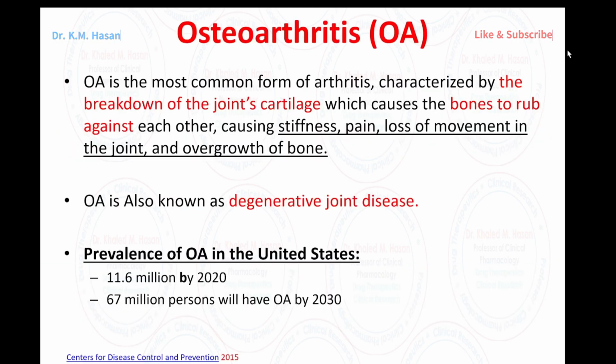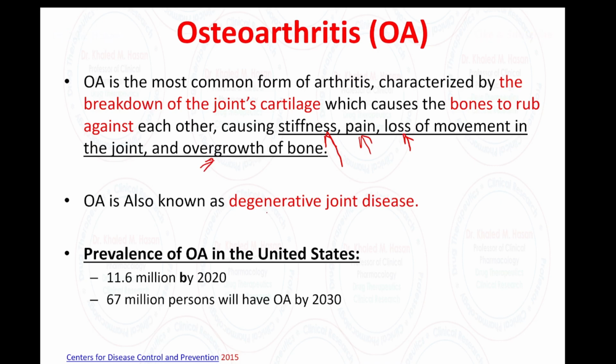Osteoarthritis is considered the most common form of arthritis, and is characterized by breakdown of the joint cartilage, and this will make the bones rub against each other. This will lead to joint stiffness, pain, loss of movement of the joint, and overgrowth of bone. All these we can see in osteoarthritis.